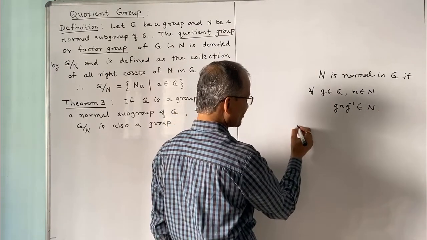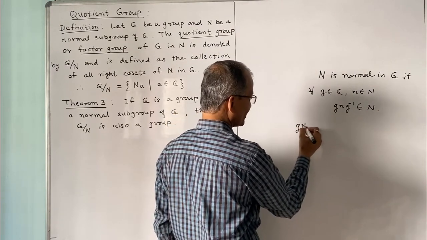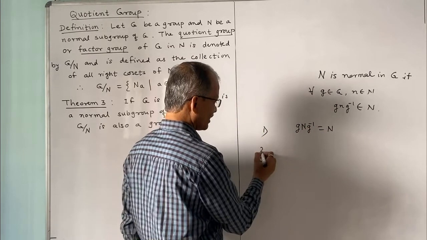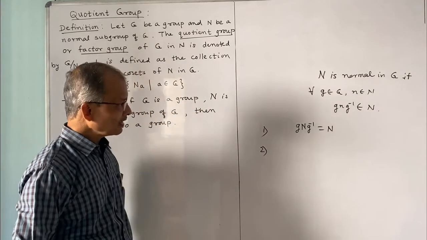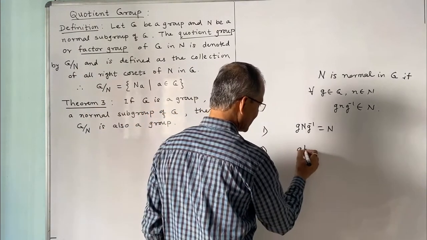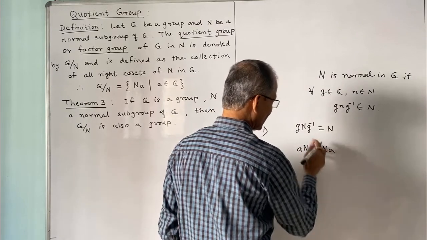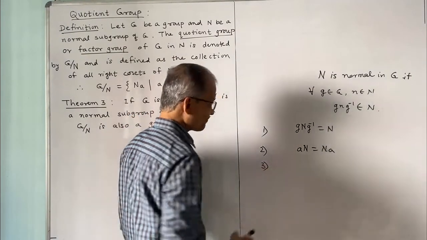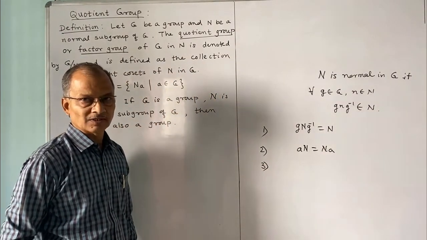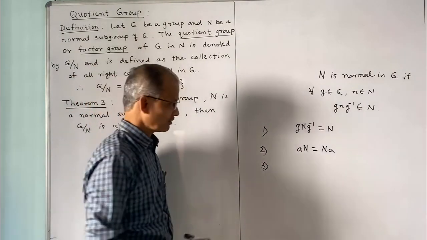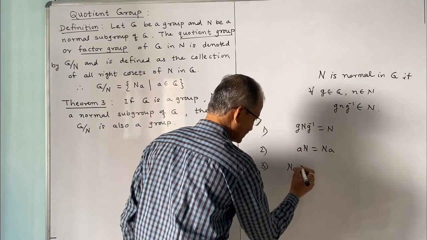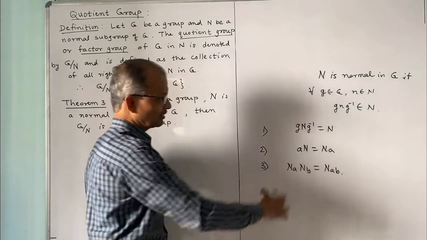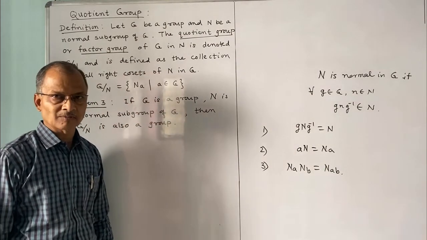When N is normal in G, if we have g N g inverse is equal to N, the first condition. And second, we have every left coset is equal to right coset, that is aN is equal to Na, then N is normal in G. And further, third result we have is product of two right cosets is again a right coset, then N is normal, and that we have proved last time, that is Na into Nb is equal to Nab. So these are the three important conditions for normal subgroup.